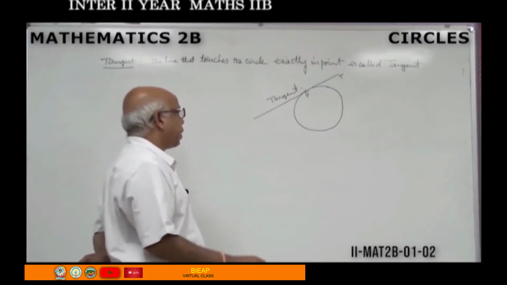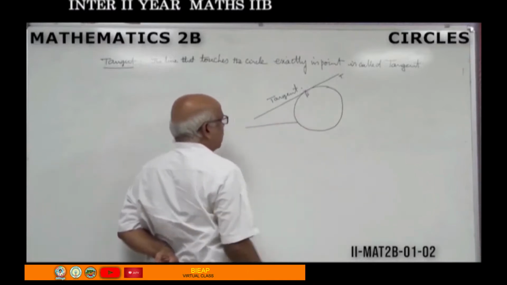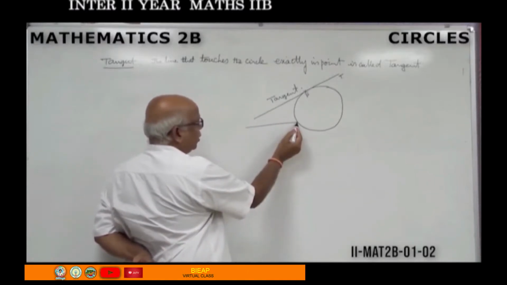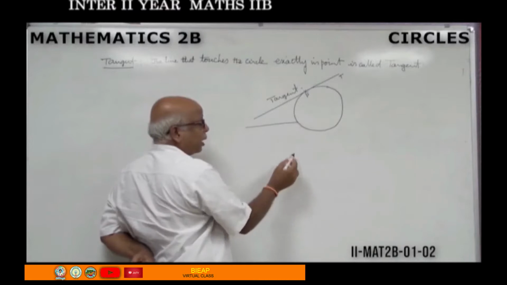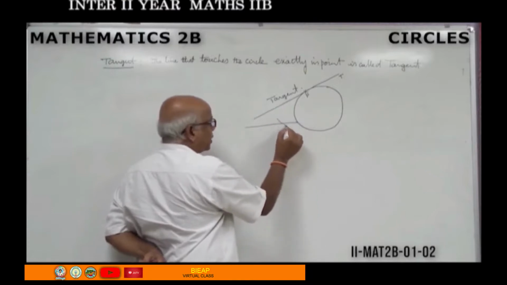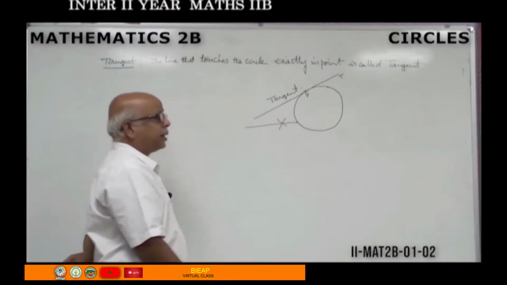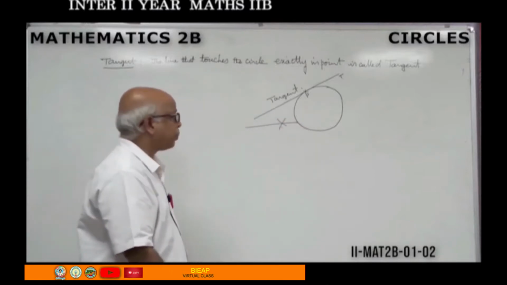If suppose a line is like this, this is also actually hitting the circle in one point, but that cannot be called as line touches the circle. The line penetrates the circle or hits the circle if the line is like this. So this cannot be called as tangent line. The above one will be called as tangent line.